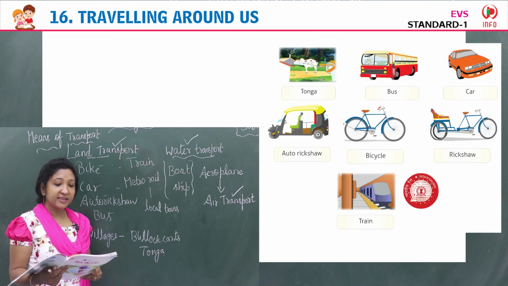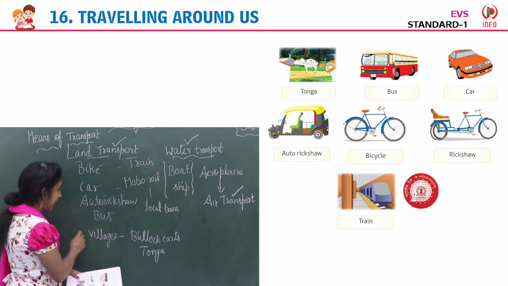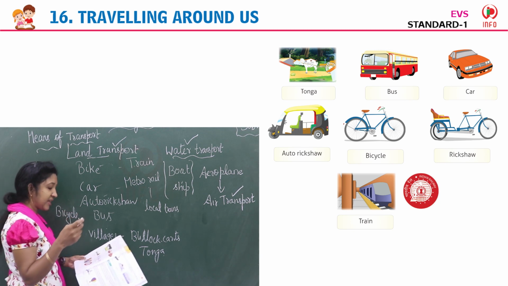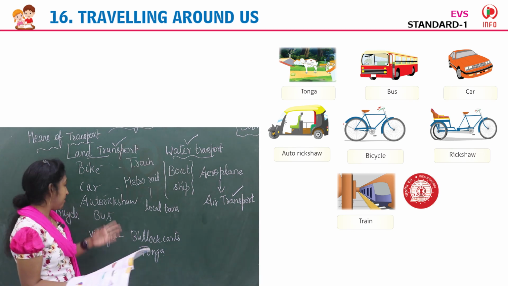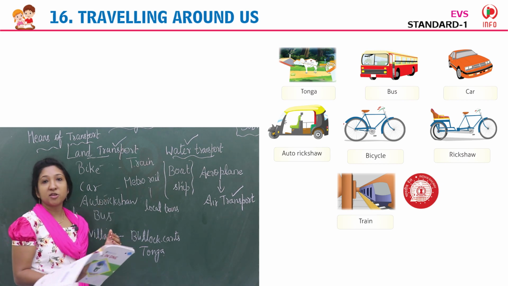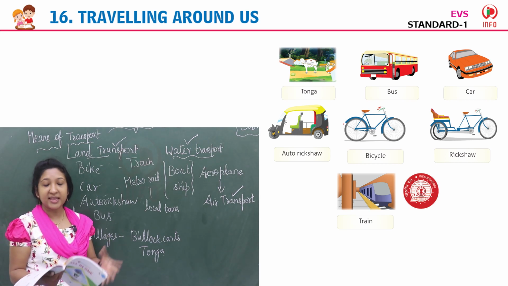A few examples of land transport are bicycle, your favorite bicycle. Then car, bus, auto rickshaw, train, etc. These all are examples of land transport vehicles.